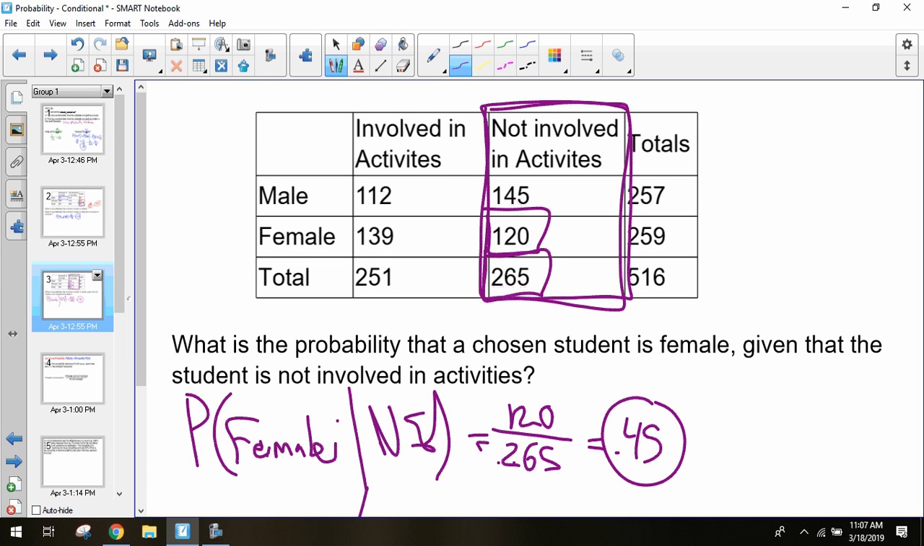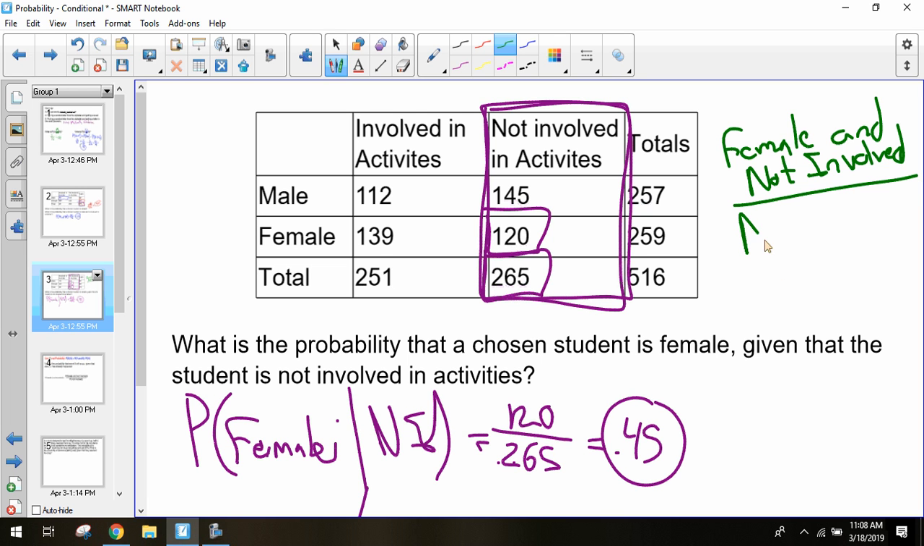What does that 120 stand for? What does that represent? The females not involved in activities. Females not involved. So we found, okay, how many females? Because it's females not involved, it's females and not involved. It's one of those and statements that overlap the two. What does the 265 represent? That's the total number of students not involved, so just any not involved.